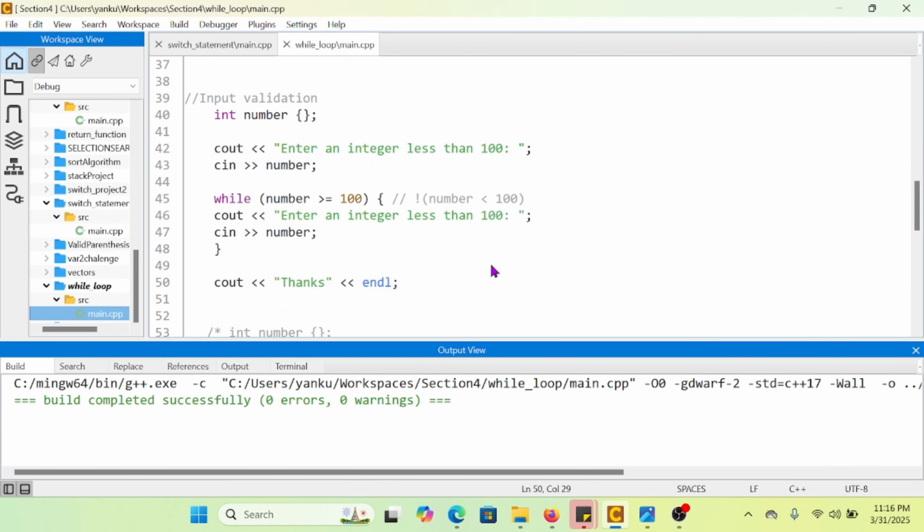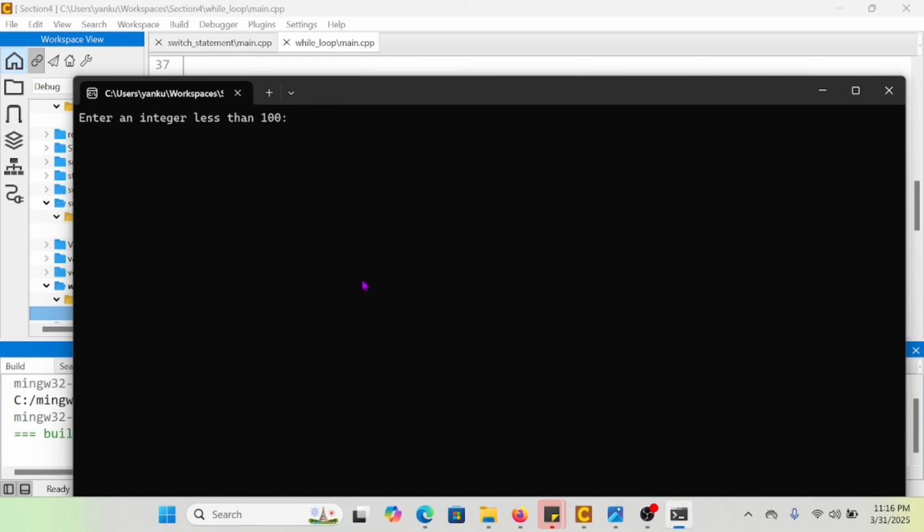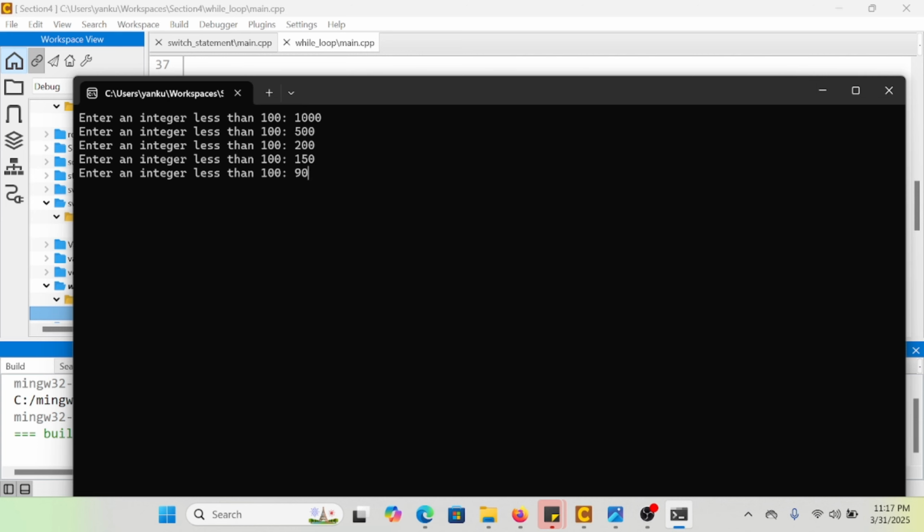Enter an integer less than 100. I'm going to provide 1000. I still get the same message. Each number that I provide that is bigger than 100 makes that message pop up again. And finally, when I provide a number that is less than 100, I get the thanks. So you can understand a little bit how that input validation is helpful, right?